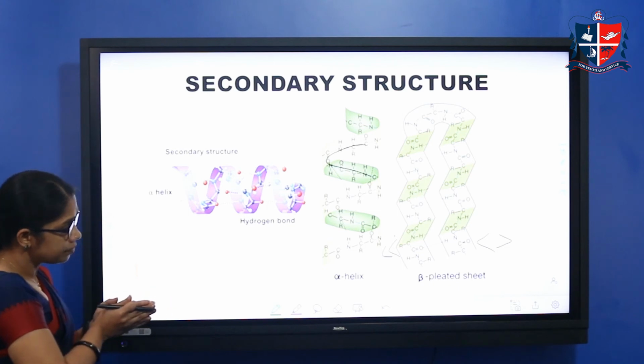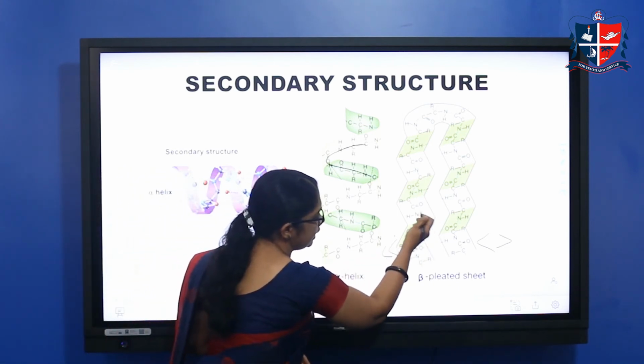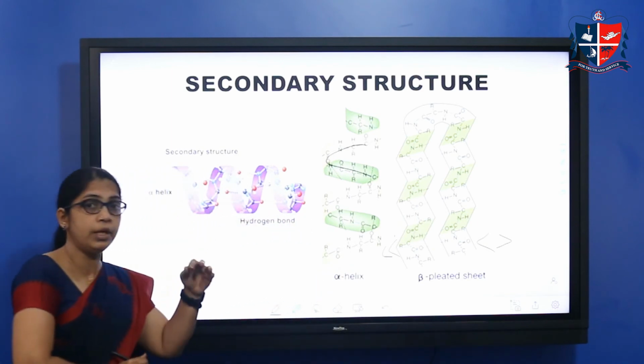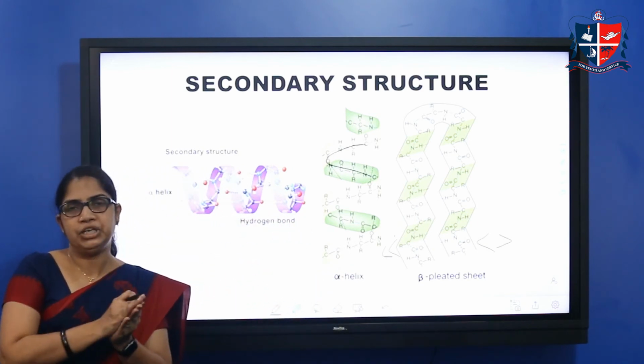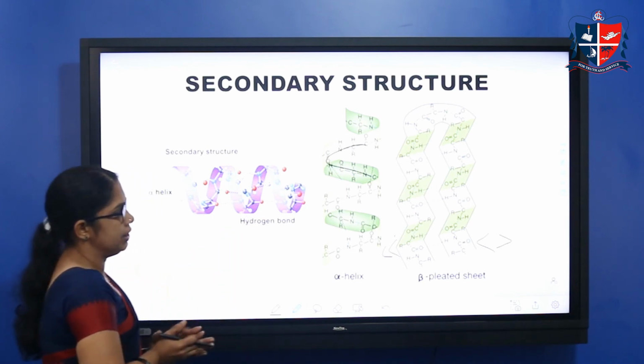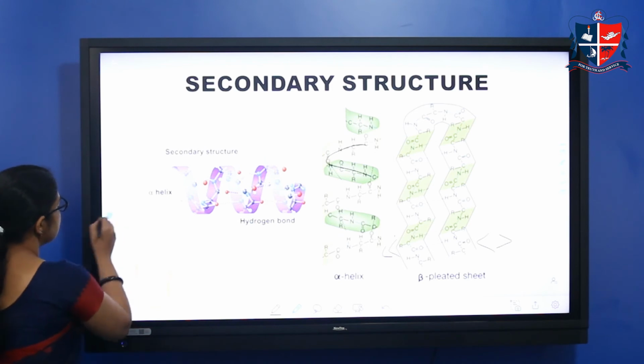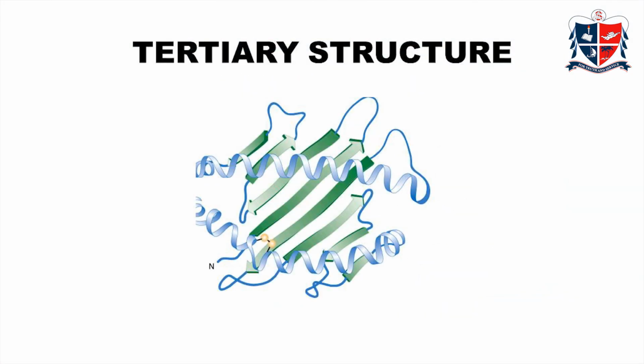And here also there is hydrogen bonding. You can see this hydrogen bonding, and this hydrogen bonding is responsible for the pleated sheet. So that is about the secondary structure. The next one is the tertiary structure of proteins.